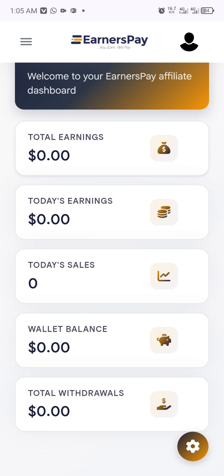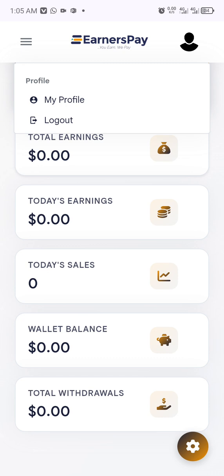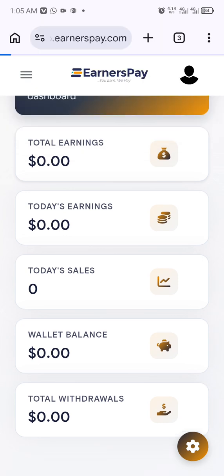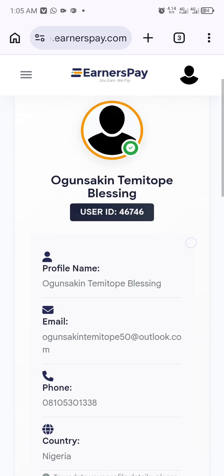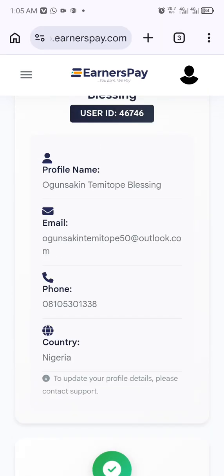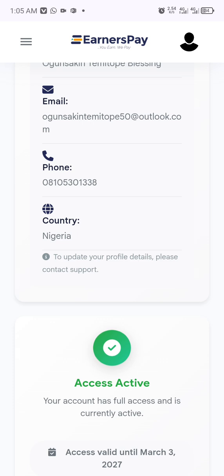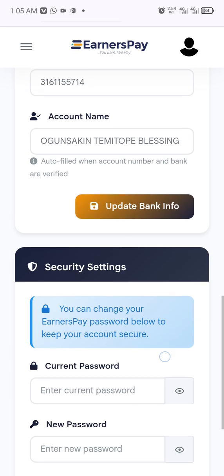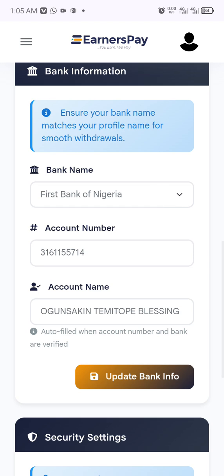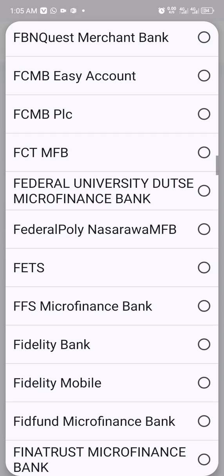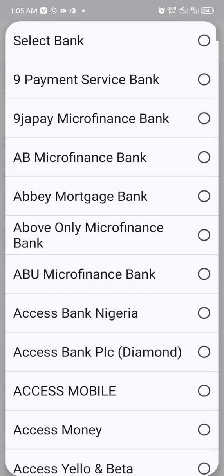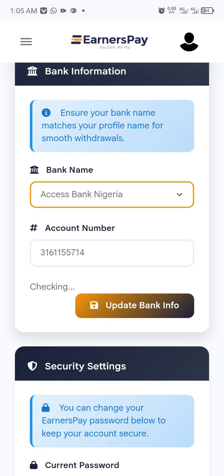First of all, I'm going to show you how you can put your account details on this affiliate dashboard. You're going to tap on this head icon on your right hand side, and then you come to My Profile. You wait for it to load, then you slide down. Can you see? This is my details, my name, my email, my country. I've put my account details, so I'm just going to show you. I'm going to use my Access Bank. I just hope I remember my Access Bank account. I'm going to tap on Access Bank.